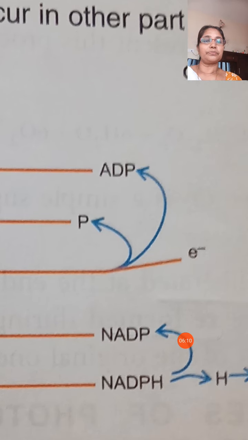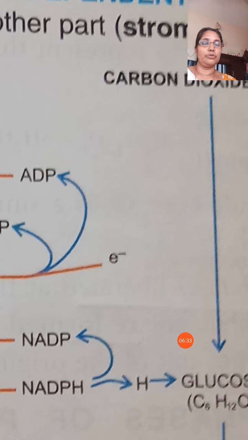Then, when the plant uses energy, the phosphate is released from the ATP and it changes into ADP. The H from NADPH is taken to produce glucose, and on releasing H, NADPH changes back into NADP to continue the reaction.